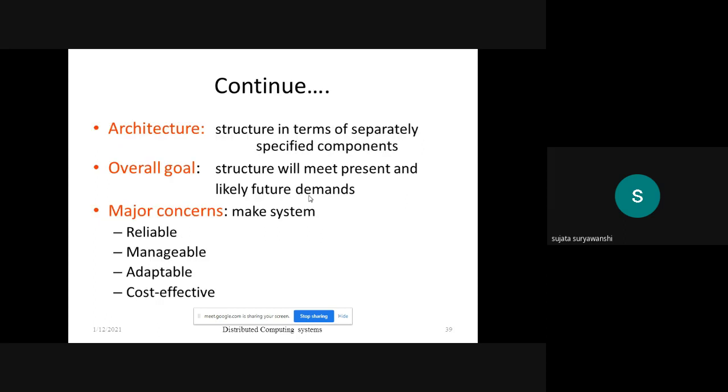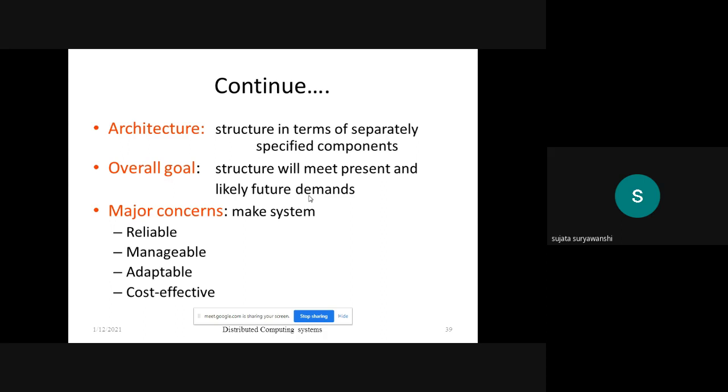Then the next one is the overall goal and the major concerns of the distributed system. As we know, the architecture deals with the organization of the components present over the computer network and the communication between them. So it structures the system in terms of separately specified components, and the overall goal of the architectural model is a structure that will meet present and likely future demands.